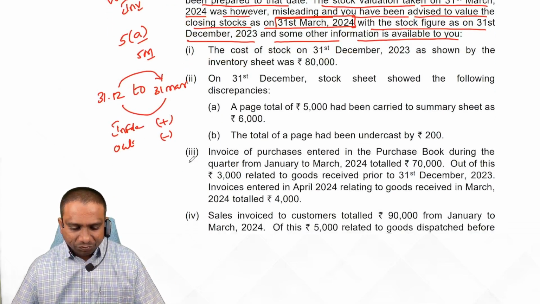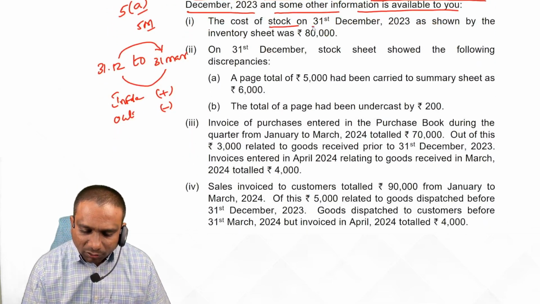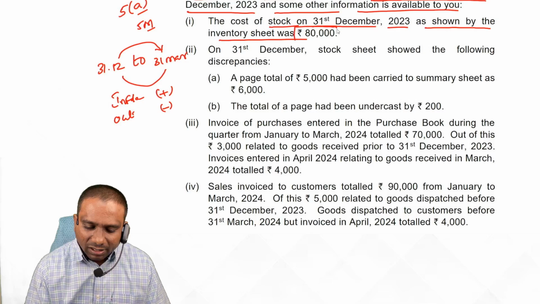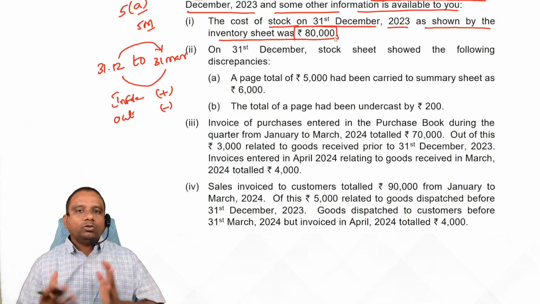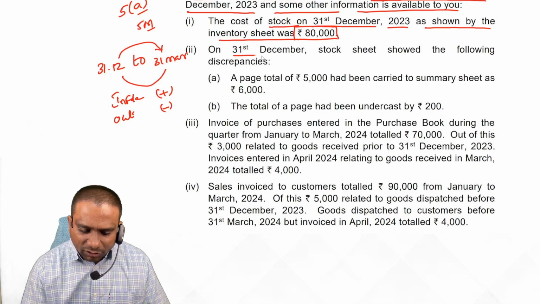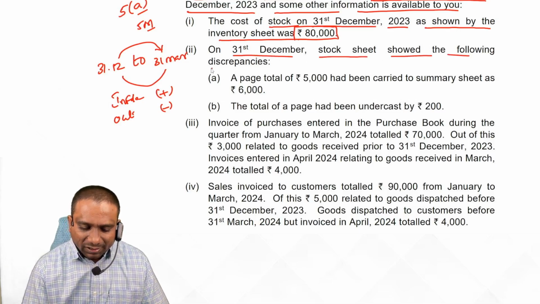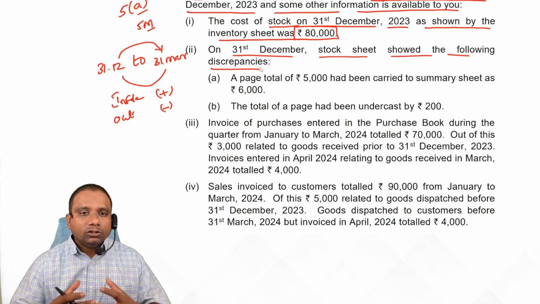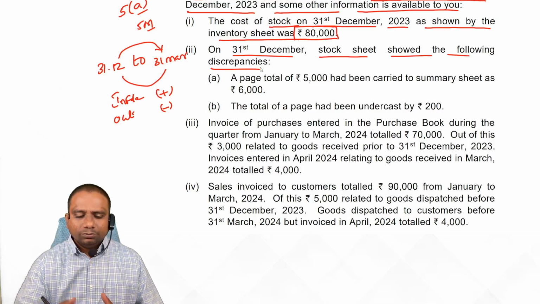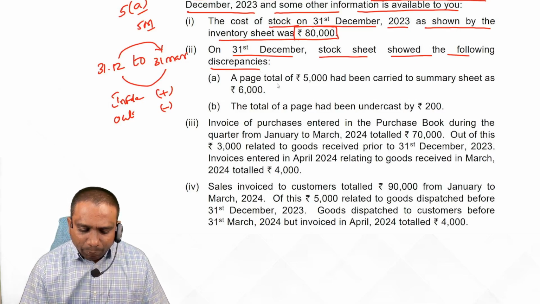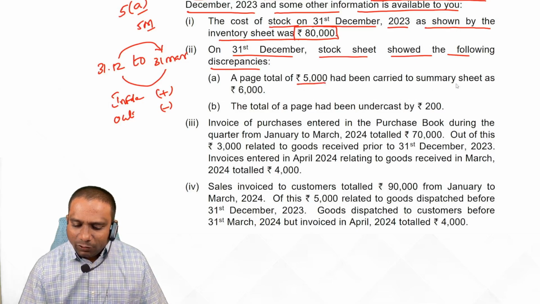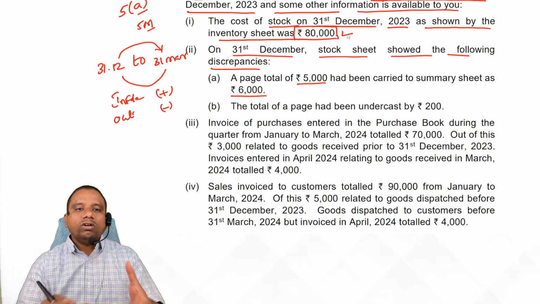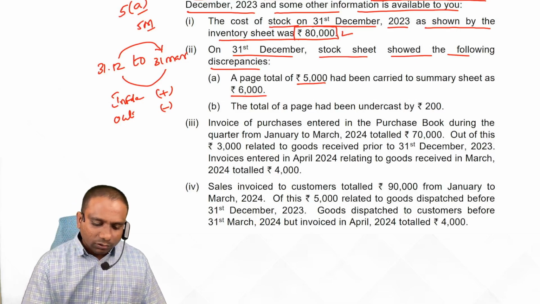Now be careful. The cost of stock on 31st December 2023 as shown by the inventory sheet was 80 lakhs. So this is the base we have to take. Next one. On 31st December, the stock sheet showed the following discrepancies. That means at the time of valuation of stock, we have seen some discrepancies. Look at the first one. A page total of 5,000 had been carried to the summary sheet as 6,000. Means whatever stock they have given, it is overvalued.